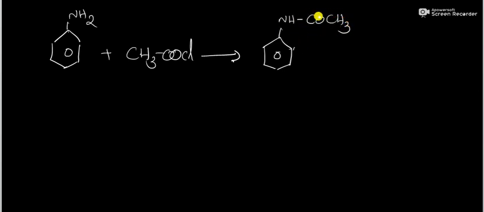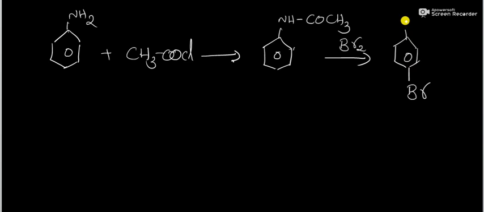That is acetanilide. Which on reacting with bromine, our electrophilic substitution reaction, we get only the mono-substituted product, that is para-bromoacetanilide, NHCOCH3.